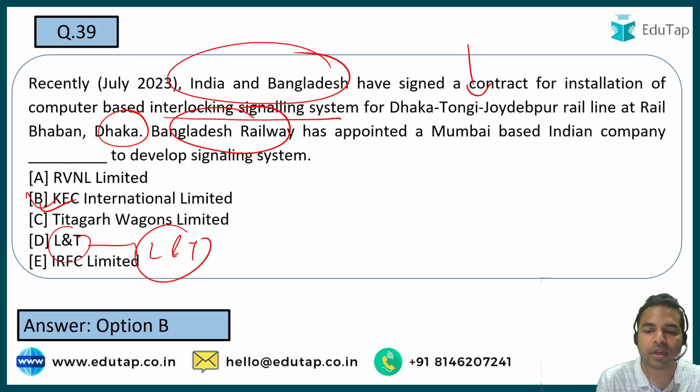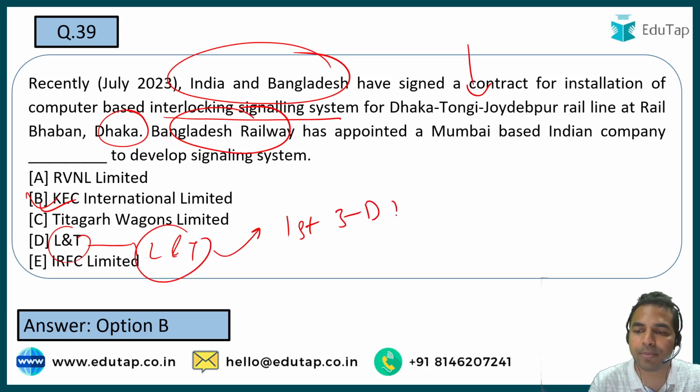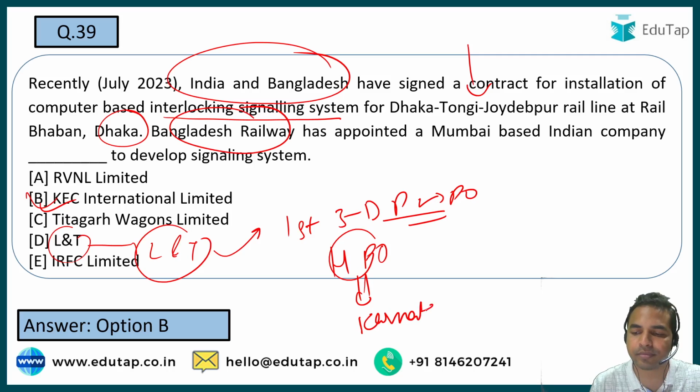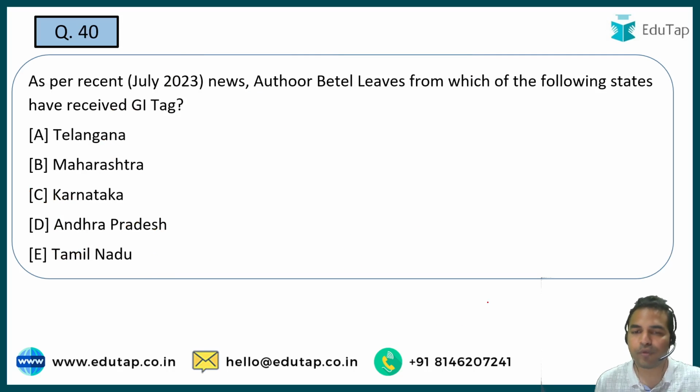L&T, Larsen and Toubro, became that organization which has basically constructed India's first 3D printed post office. Can you tell me the name of the place where it is? The name of that particular post office is Halasuru Post Office. It is in the Indian state of Karnataka. Okay, that is the right answer. Moving on to the next question guys.